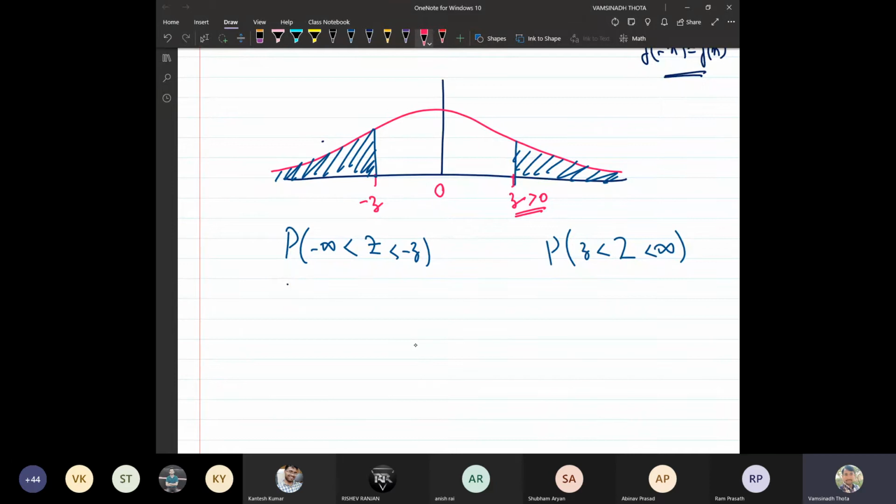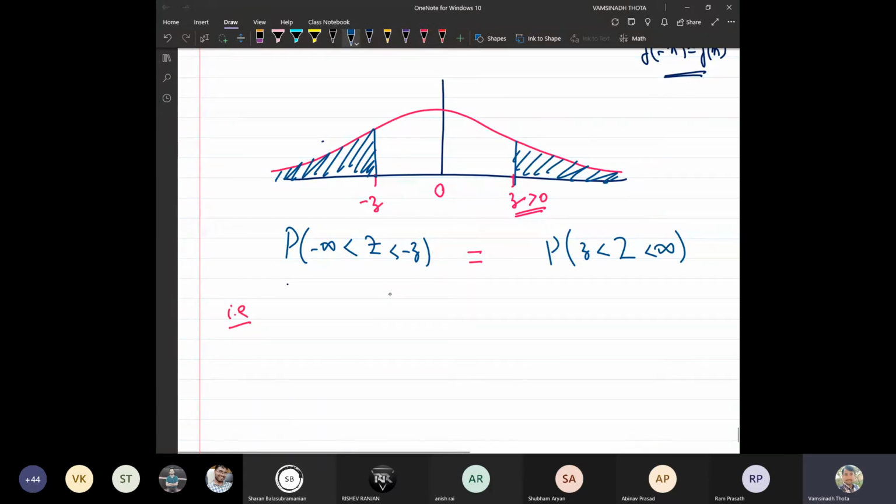Can anyone explain? Can anyone tell me the answer? What is the relation between this value and this value, given that f is an even function? Any idea? Sir, they are equal. They are equal. It is only a matter of substituting in the cumulative distribution. I will evaluate for this function.